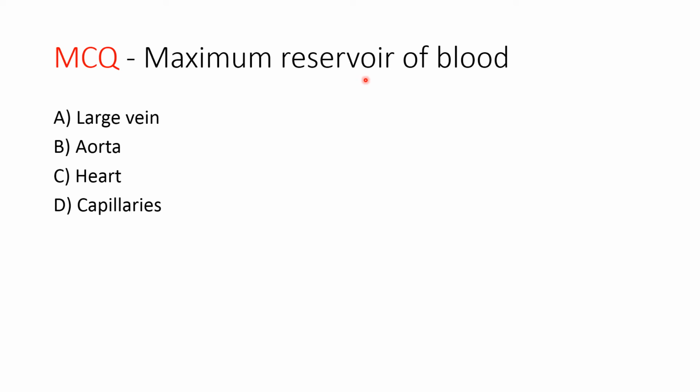Maximum reservoir of the blood. The options are large vein, aorta, heart, and the capillaries. As you all know, the maximum amount of the blood is present in the capacitance vessels, and capacitance vessels are the veins and venules. So large vein here is the answer. Maximum reservoir of the blood is present in the large vein.